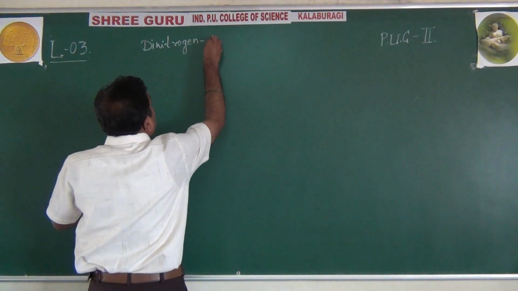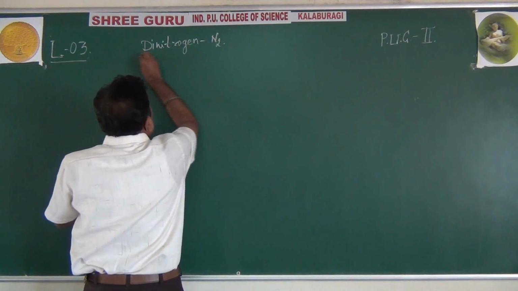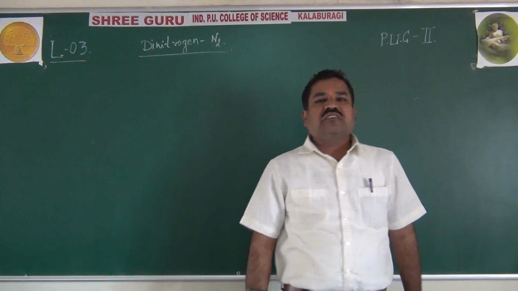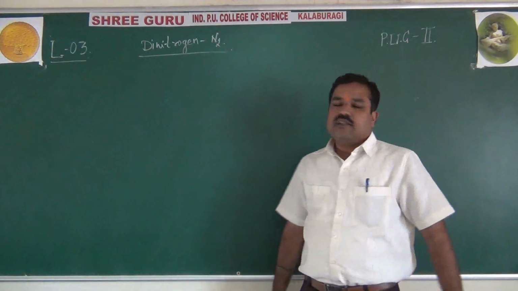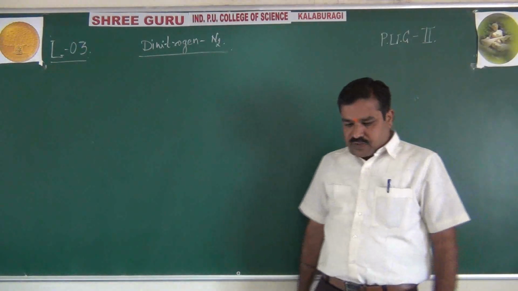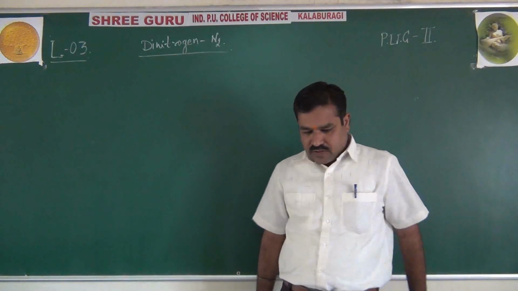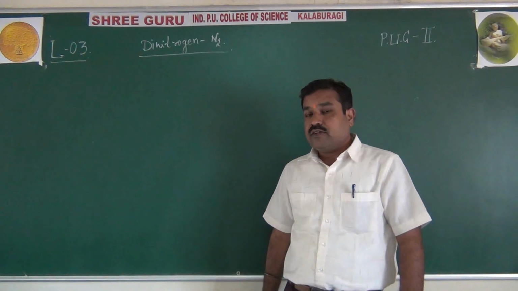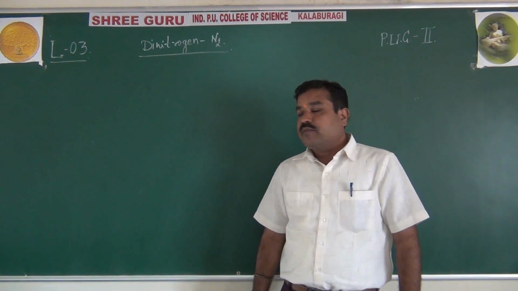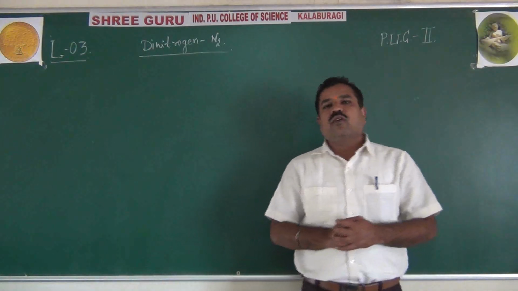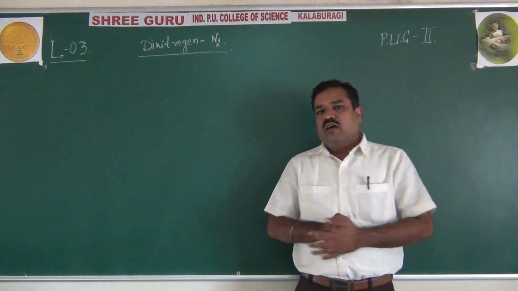Dinitrogen, that is N2. It is diatomic, that's why it is called nitrogen gas or dinitrogen. You know that dinitrogen is available in the atmosphere, 78% by volume. The main source of this nitrogen is atmospheric air.